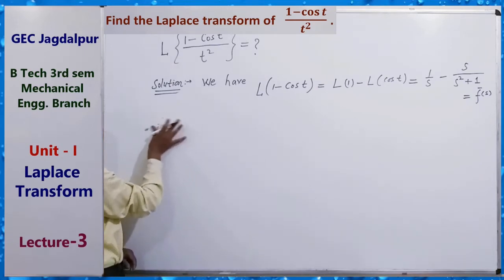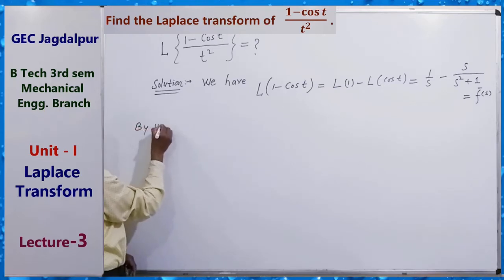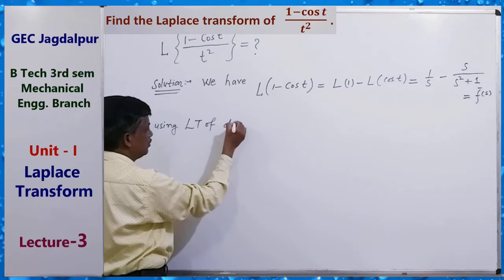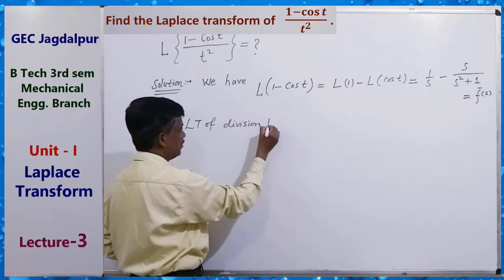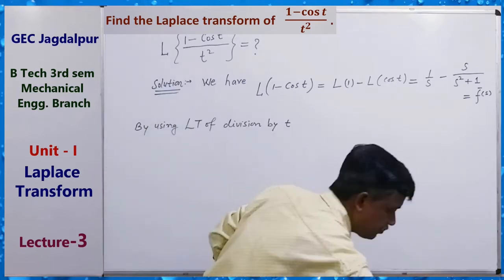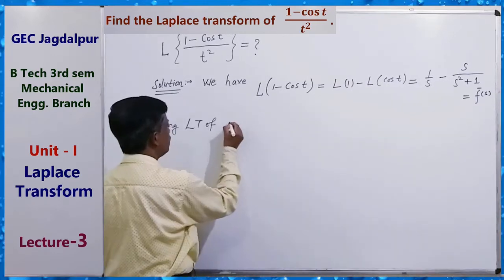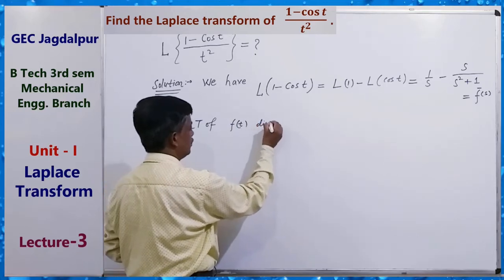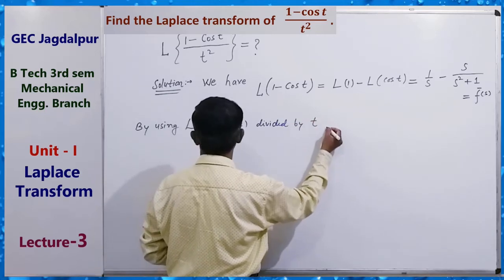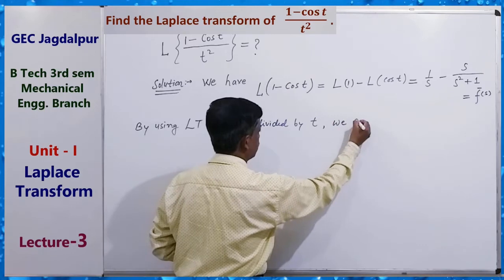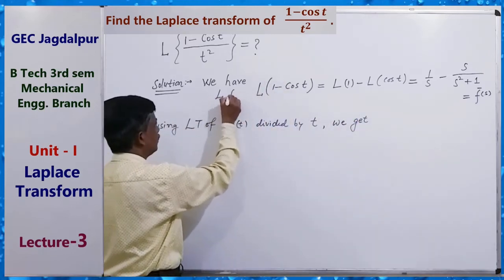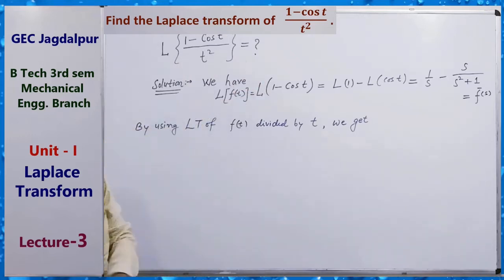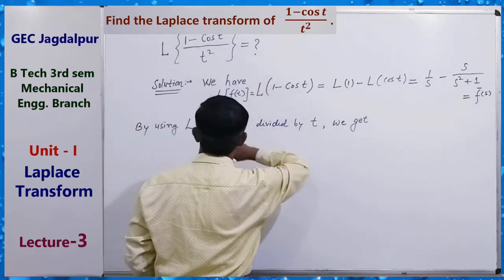Therefore, now by using the division by t formula, Laplace transform of ft divided by t, we get L of ft. Here ft means 1 minus cos t.